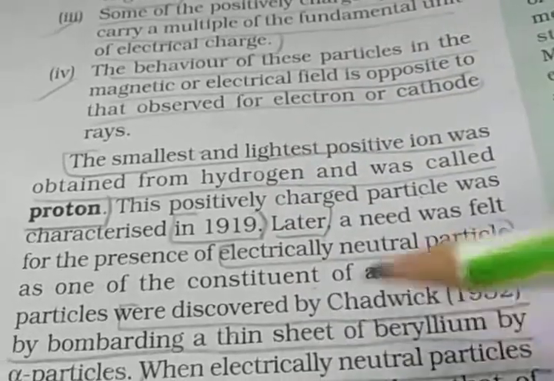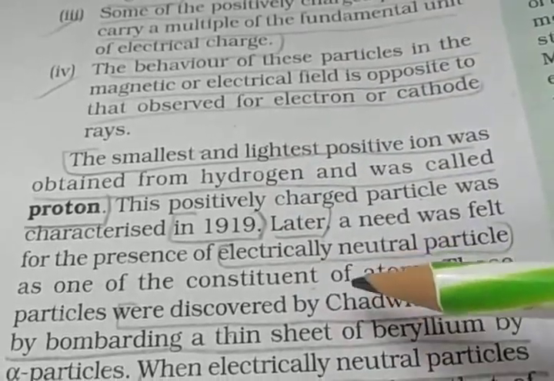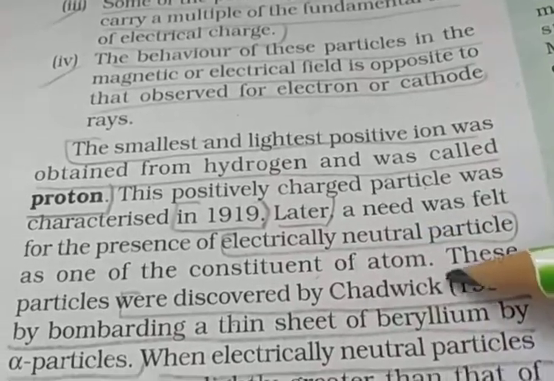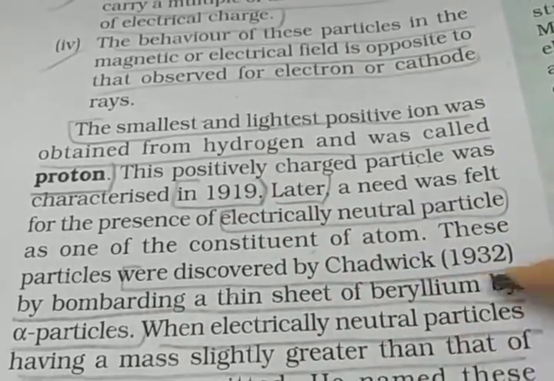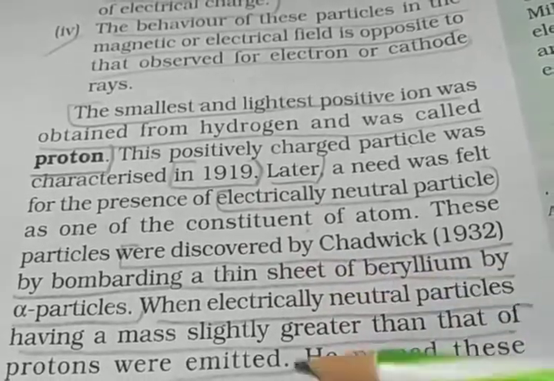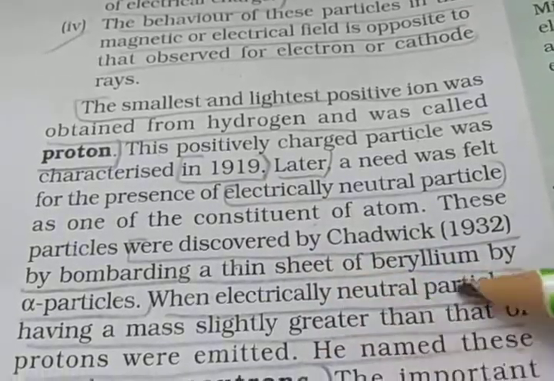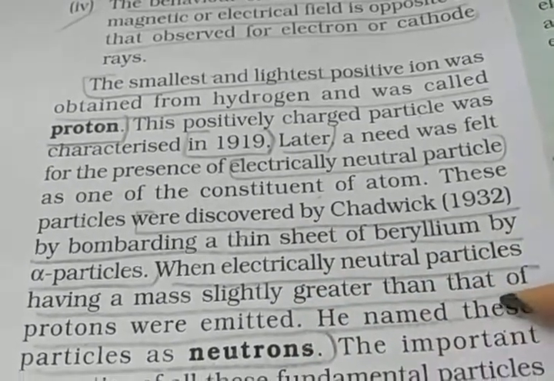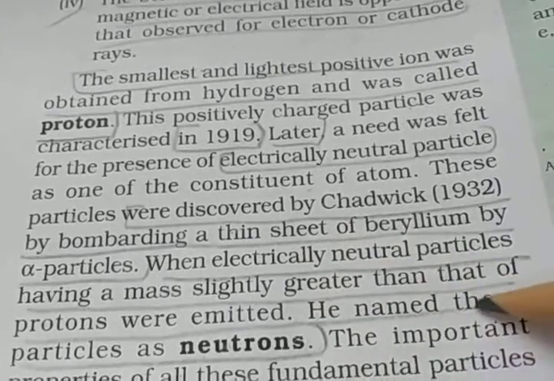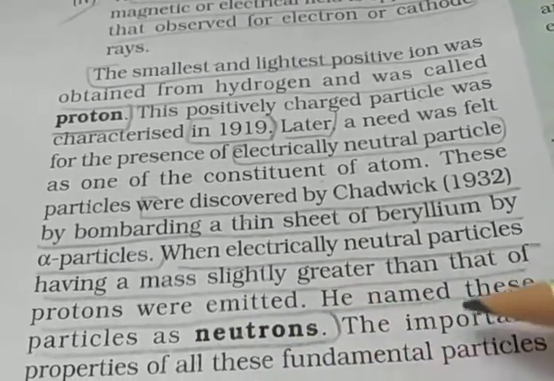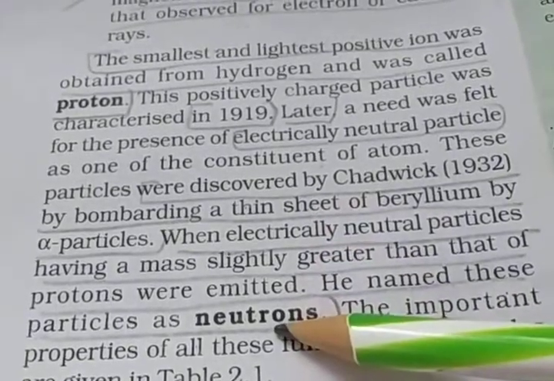Later, a need was felt for the presence of electrically neutral particles. These were discovered by Chadwick in 1932 by bombarding a thin sheet of beryllium with alpha particles. Electrically neutral particles having mass slightly greater than the proton were emitted, and its name is neutron.